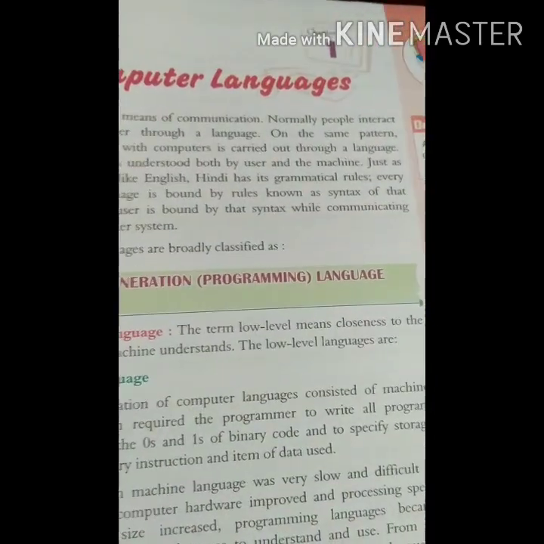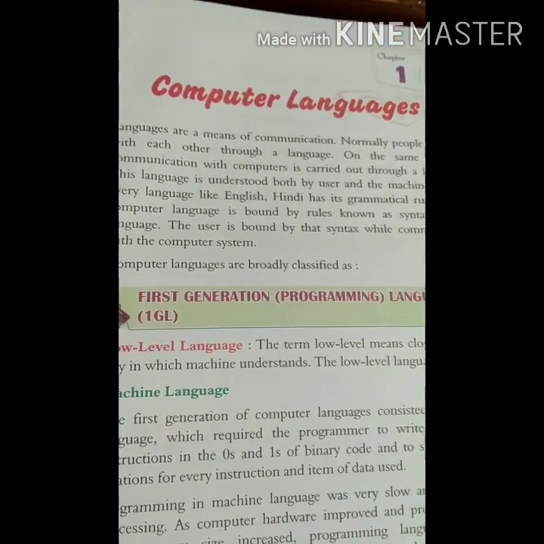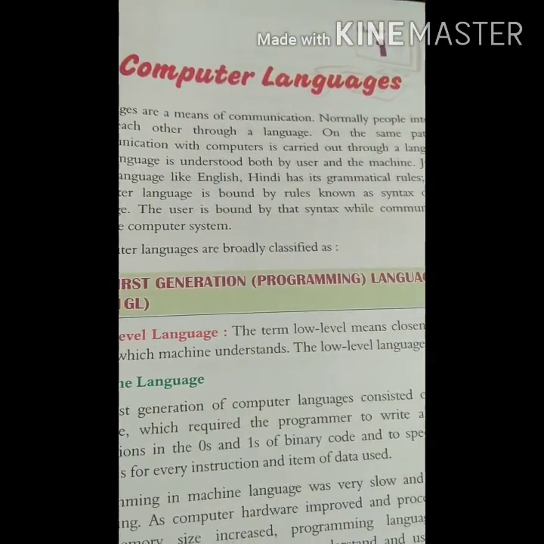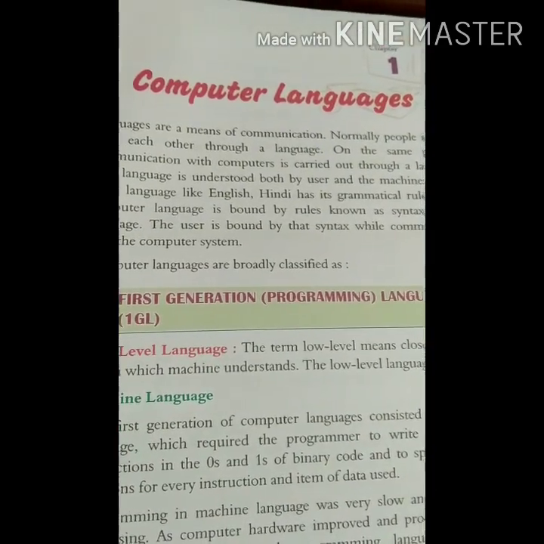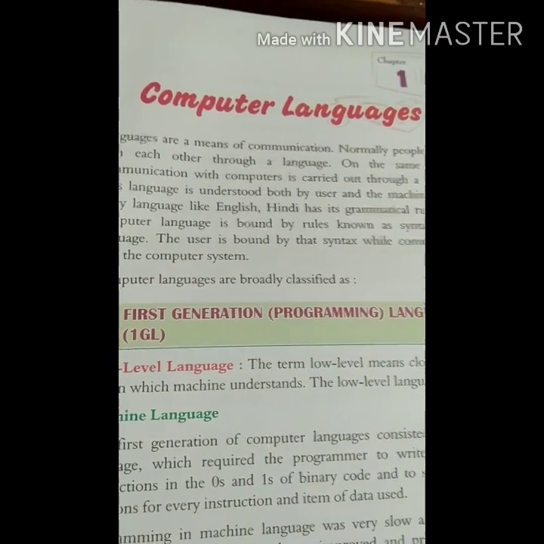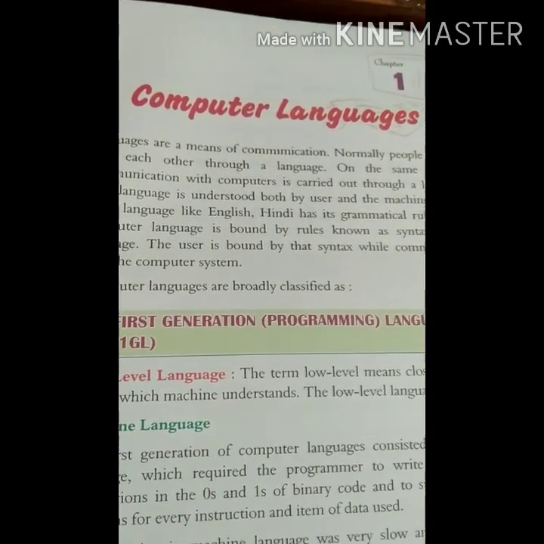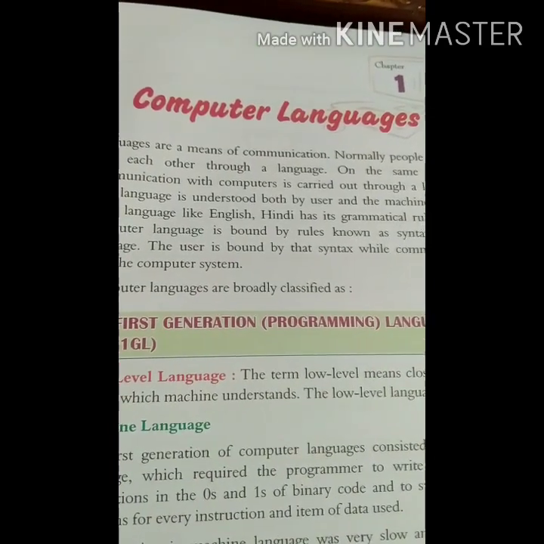The term low level language means closeness to the way in which the machine understands. The machine understandable form: we provide instructions to the machine in binary code. So at that time it was very difficult to give instructions in machine code.